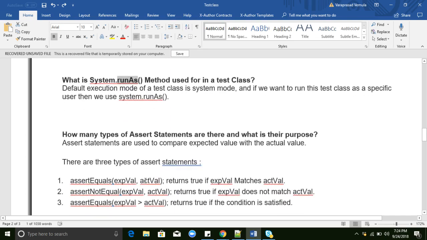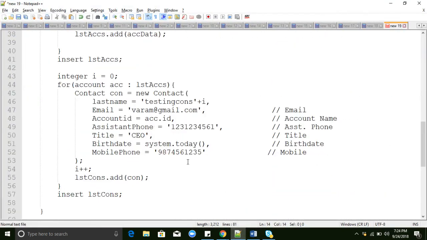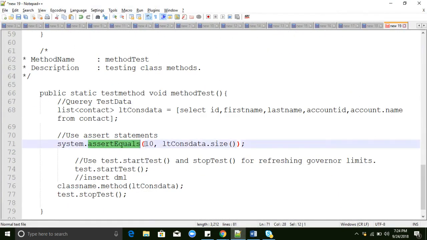And how many types of assert statements? We have three types of assert: assert, assertEquals, and assertNotEquals. Assert means whatever the expected value is, whether it is coming or not, it will return the boolean value true or false. AssertEquals and assertNotEquals mean here we can write the expected value, and here we can write the actual value. Just now I showed you the assert statements here. Assert equals 10, so this is the expected value and this is the actual value. If both are the same, then our System.assertEquals is true, and our test class is working perfectly.